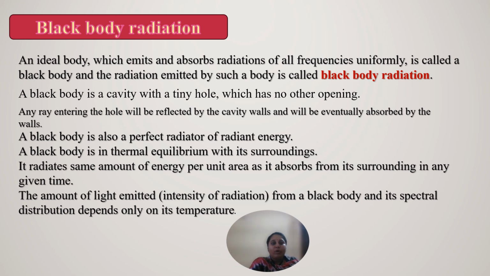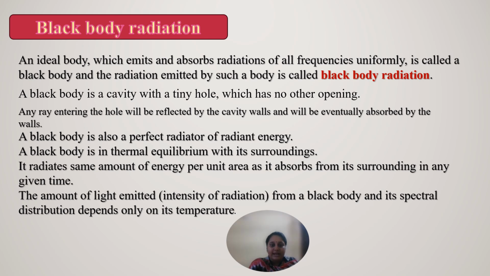So what is a black body? Any body which emits and absorbs radiation of all frequencies uniformly is called a black body, and the radiation emitted by such a body is called black body radiation. This black body is a cavity with a tiny hole and no other opening. The ray enters through the hole, is reflected within the walls of the cavity, and then it is absorbed.